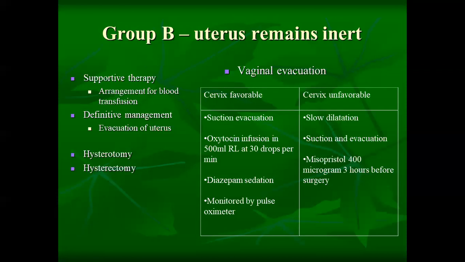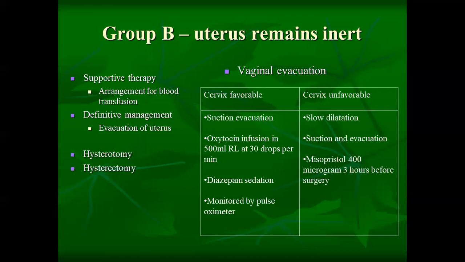Favorable means the cervix is open. Then suction evacuation is done under oxytocin infusion in 500 ml of Ringer lactate, with the drop rate maintained at 30 drops per minute. We can also sedate the mother with diazepam, and the mother has to be monitored continuously with a pulse oximeter.